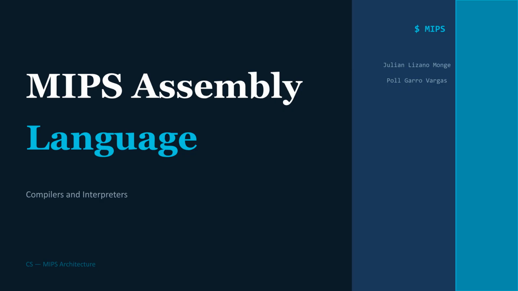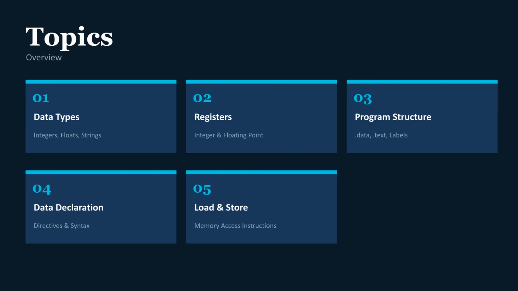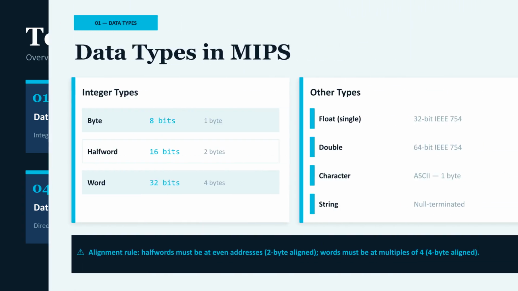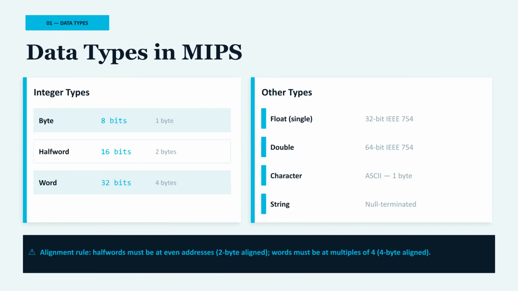We are going to present 5 case topics about MIPS assembly language. I will cover data types, registers, and program structure. My partner will then cover data declaration and load and store instructions. Let's start. First, let's talk about data types in MIPS.